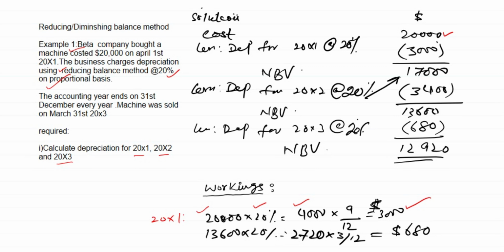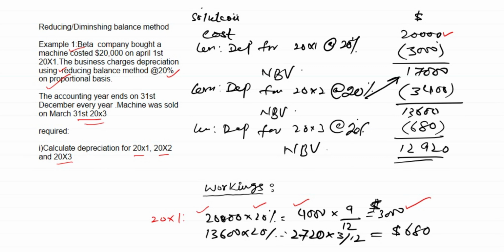What about in year 20x2? In 20x2, you are charging full year depreciation. Why full year? Why are you not thinking about the number of months? The reason is that you have used it for the whole of the year. In year 20x3, you are selling it out. So this machinery was with us for the whole year in 20x2.